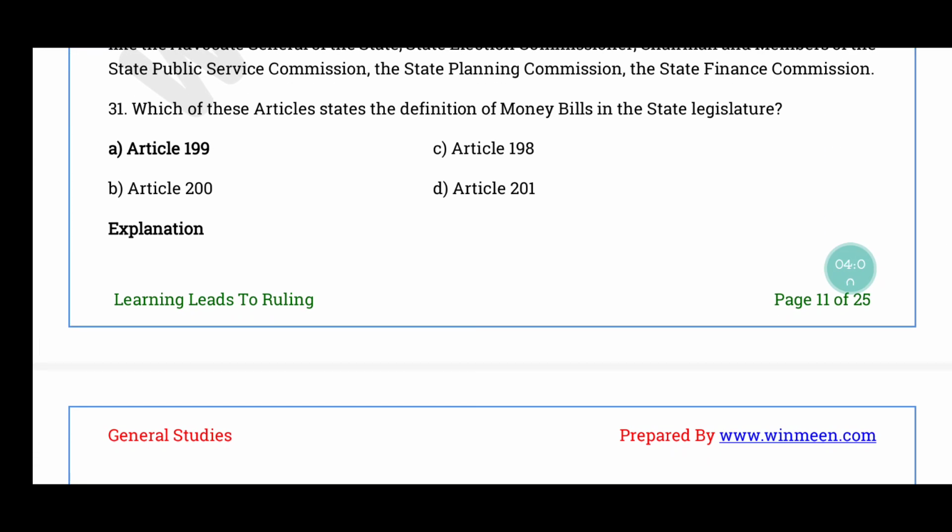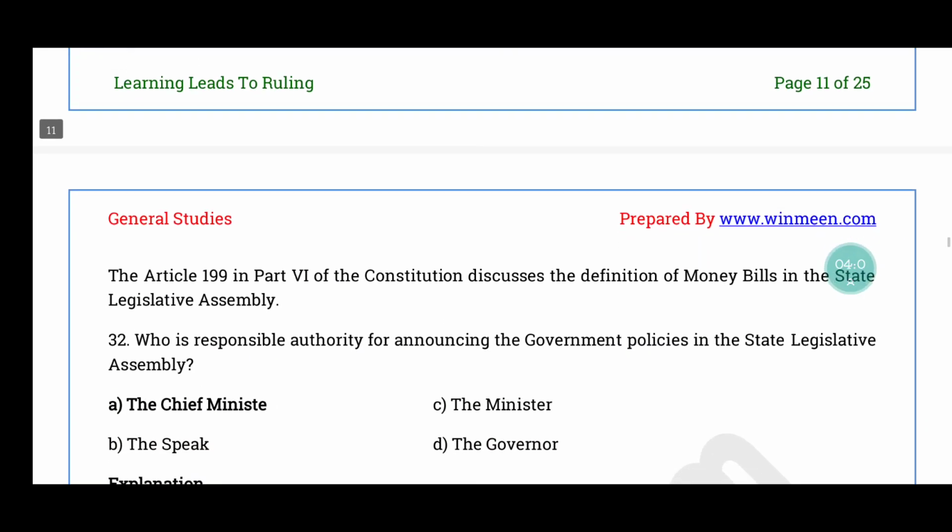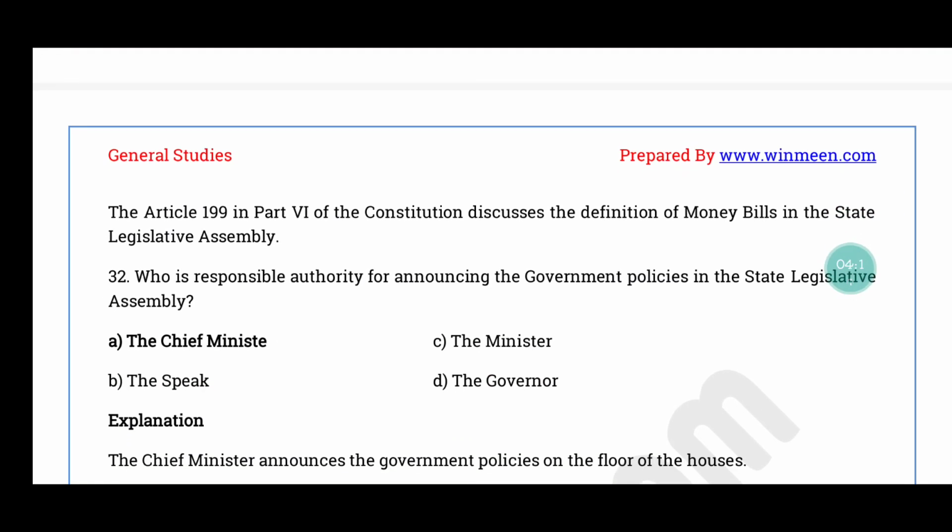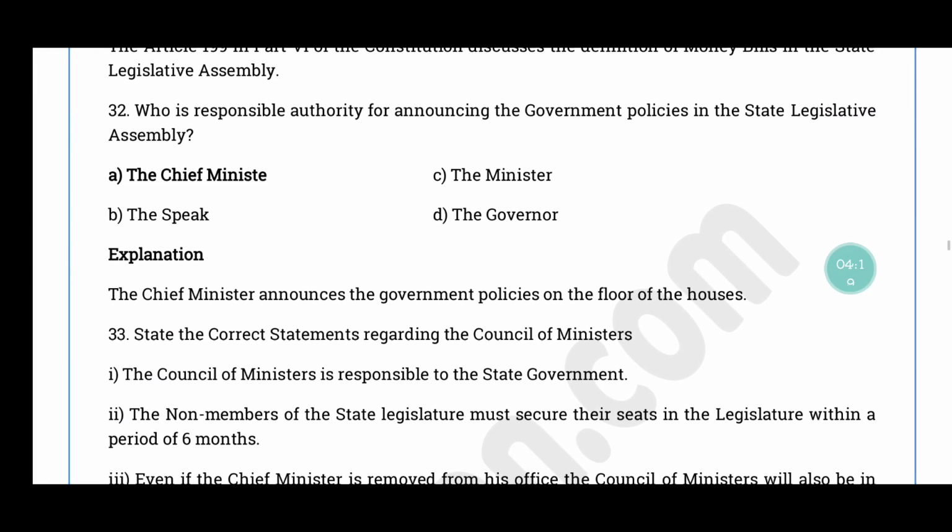Question number 31. Which of these articles states the definition of money bills in the state legislature? The correct answer is option A, Article 199. Article 199 in Part 6 of the Indian Constitution discusses the definition of money bills in the State Legislative Assembly.